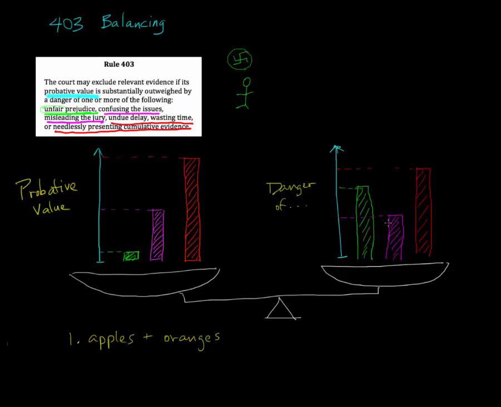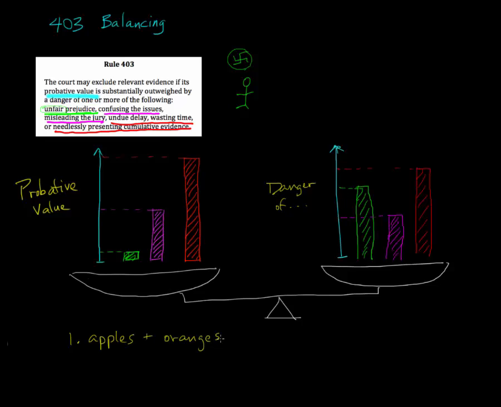The evidence might pose absolutely no risk of causing unfair prejudice or confusing the issues, or it might present a very serious danger, and vice versa. Just because something has a high danger of one of these things happening doesn't tell us how probative that evidence is.